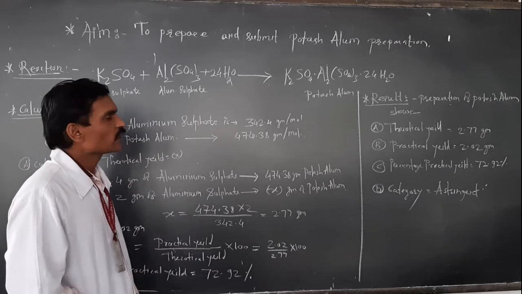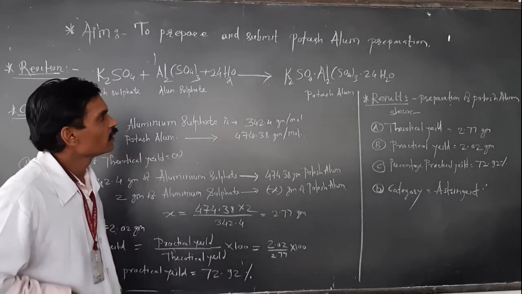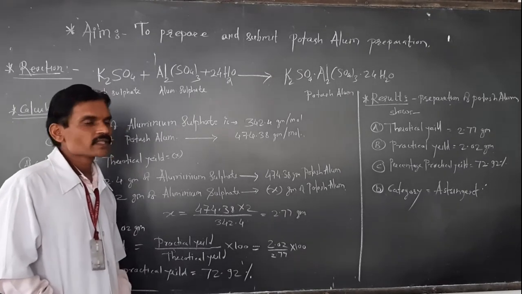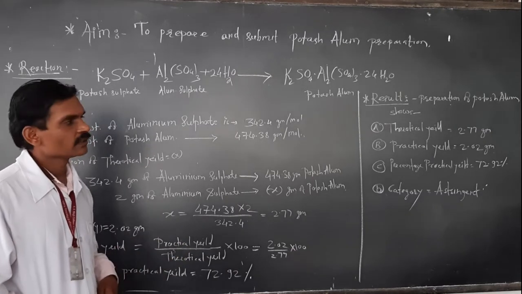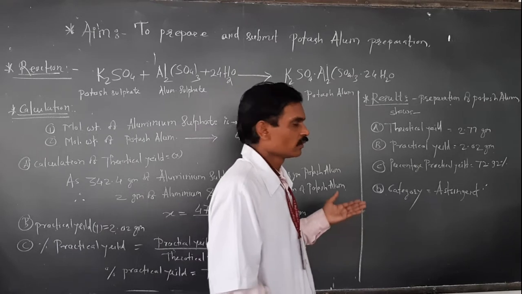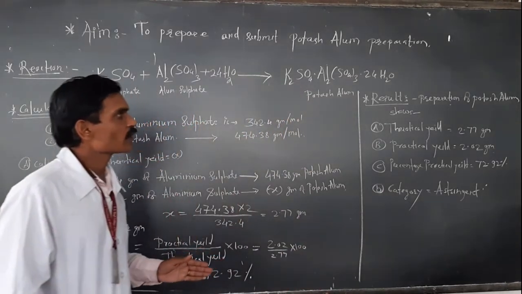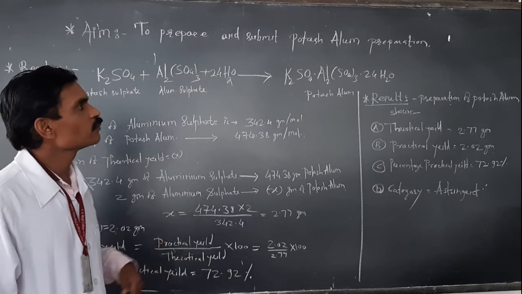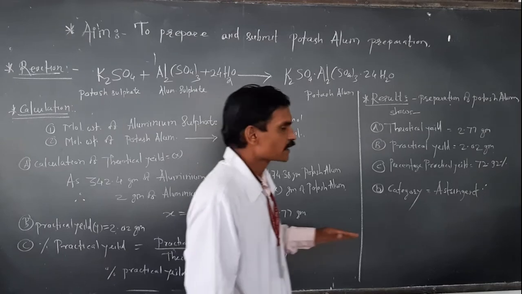All of you are familiar that potash alum is used as an astringent or antimicrobial agent. It basically causes the precipitation of proteins, and therefore it is known as an astringent. It is also useful for purification of water in municipal corporation waters. This potash alum is very useful for this because of its astringent action.